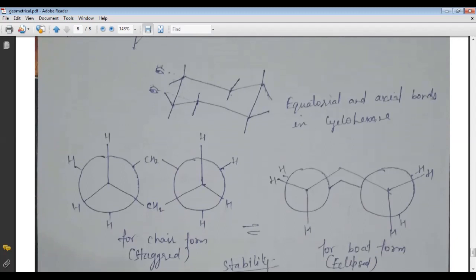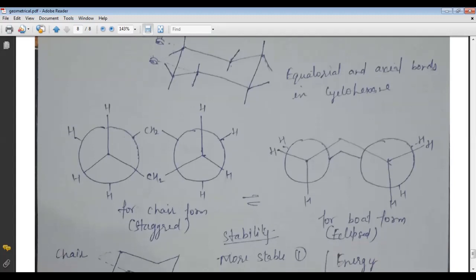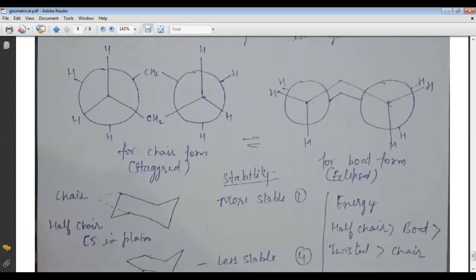If we see this side, then we can see only this carbon and the second carbon. We cannot see the second carbon because it is just the back side of the C1 carbon. And if you see from this side, then we can see this carbon, and we cannot see the second carbon, because same here, the second carbon is just the backside of the first carbon. Now these are the conformations of cyclohexane.